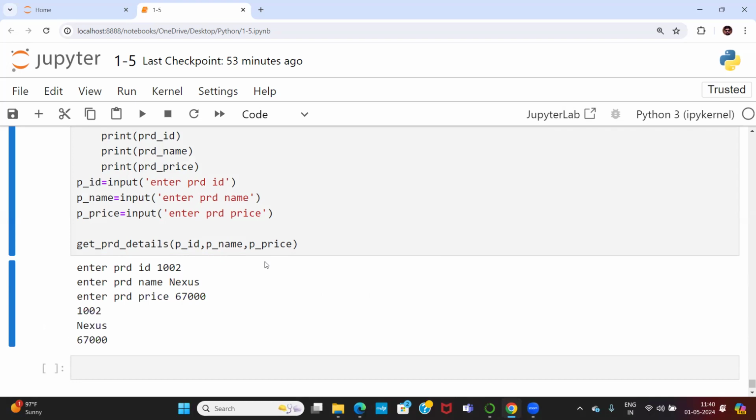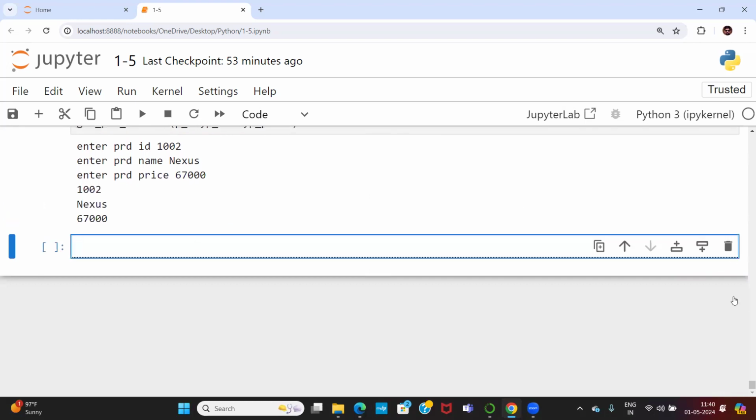Am I clear? So this is the way of working with the functions. So any questions on this? Yes, sir. Any questions now? We've done with the functions. We are done with functions with parameters. Do you have any questions on functions now? No, sir. No. Let me go with one more extension.